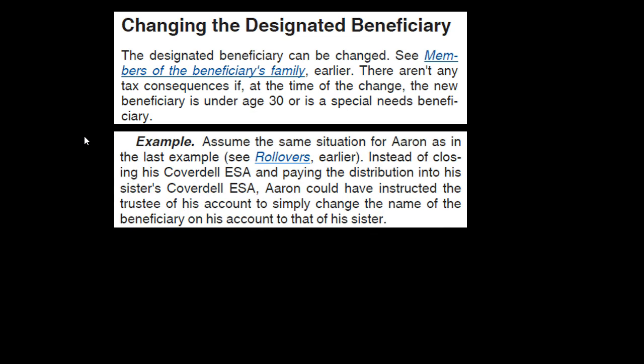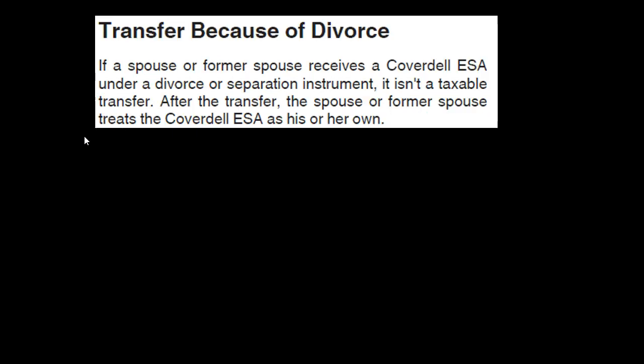Example: assume the same situation as Aaron in the last example. Instead of closing his Coverdell ESA and paying the distribution into his sister's Coverdell ESA, Aaron could have instructed the trustee of his account to simply change the name of the beneficiary on his account to that of his sister. So in essence, in the first example, he got the money and then set up a new Coverdell ESA within the time period allotted to qualify. Here, before getting the money, he thought, hey, let's just not take the money out at all, and let's just change the name of the beneficiary. That'll be an easier thing to do, and that could be done as well.